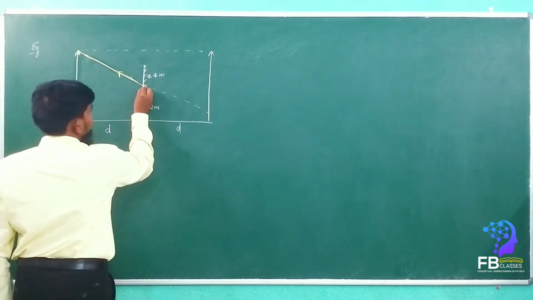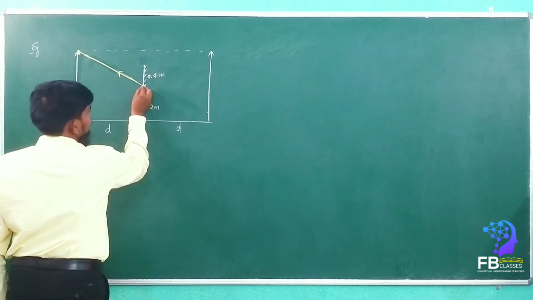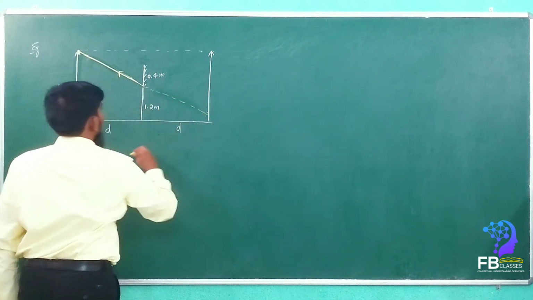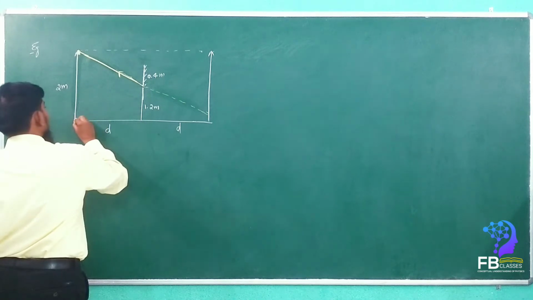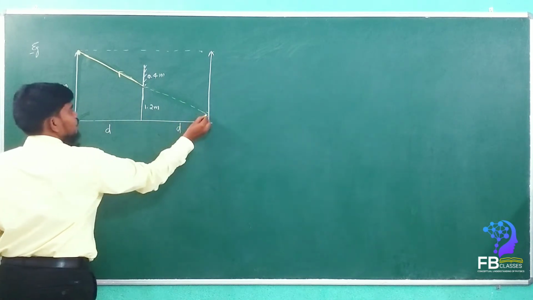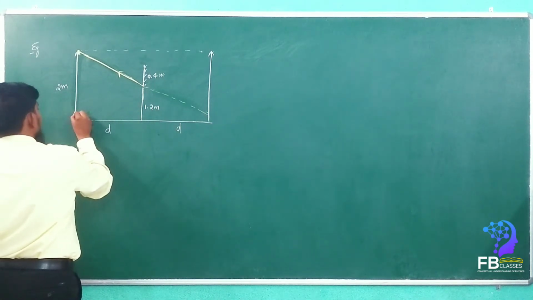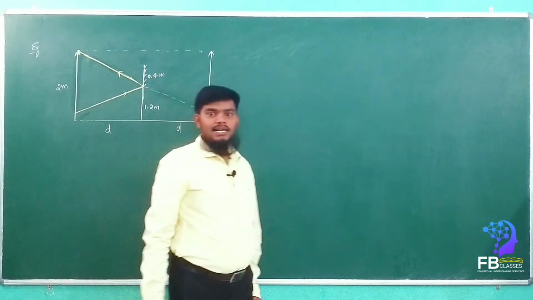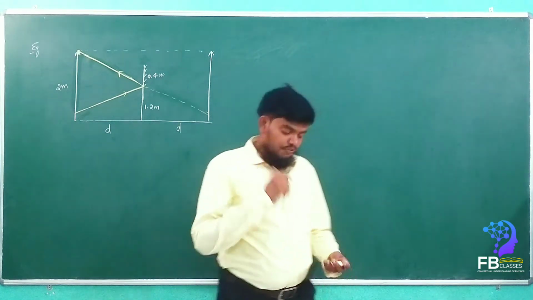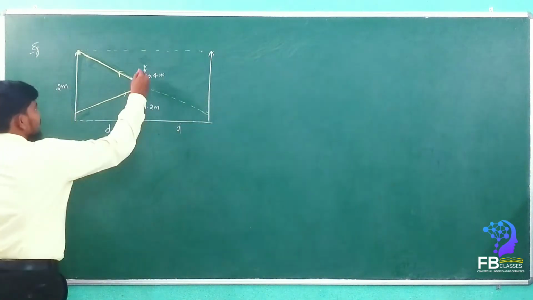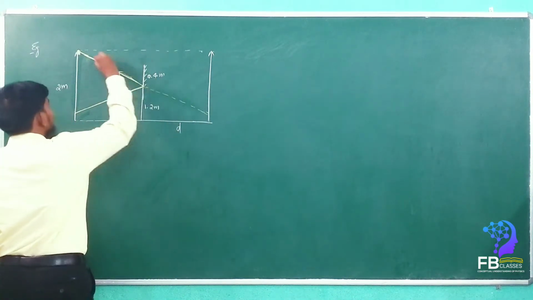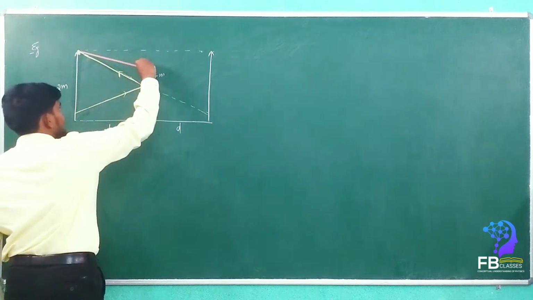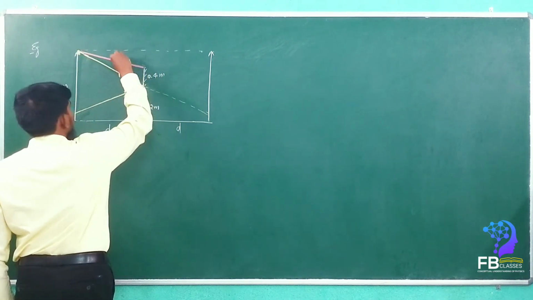Now let's see this ray. One ray comes from here, it is reflected, and goes back into the eye. Are you getting my point? If you take the second ray, the second ray enters into the eye.